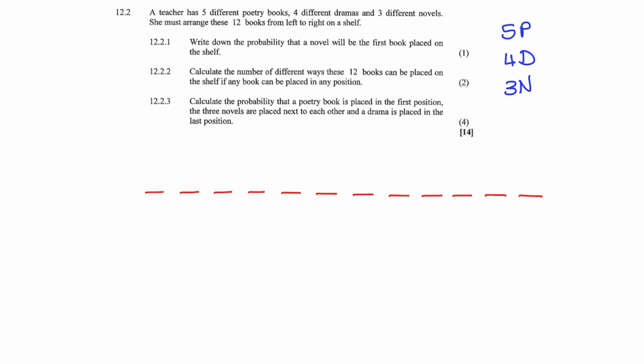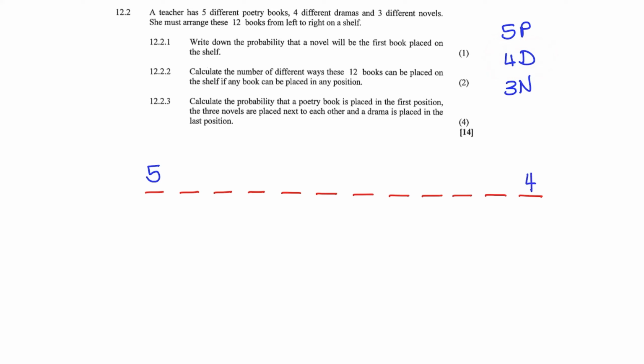The question says a poetry book must be placed first. So for this first position, we have 5 options. Then at the end it says a drama is placed in the last position. So in our last position, we have 4 options.